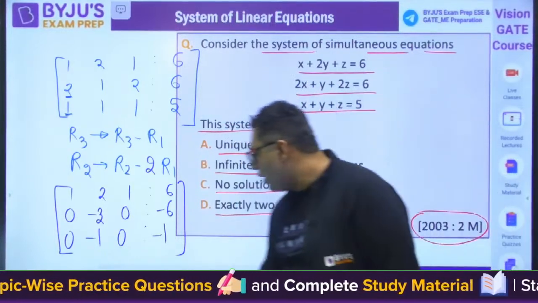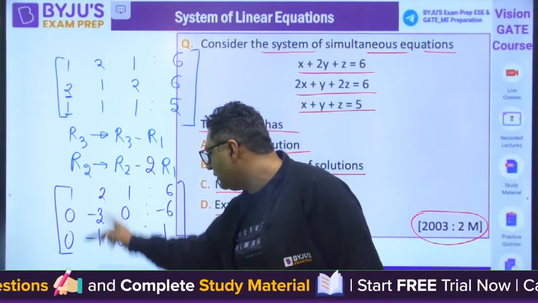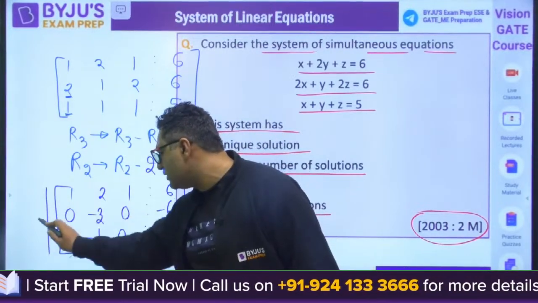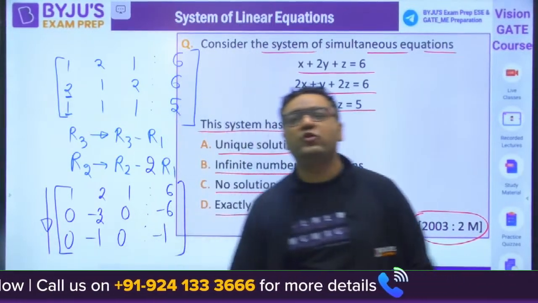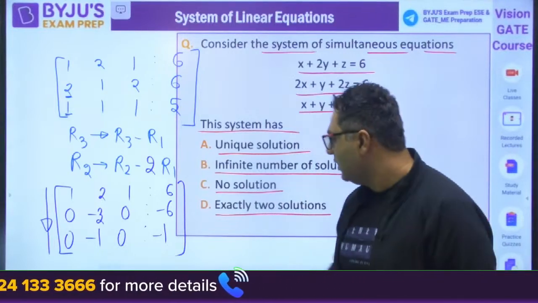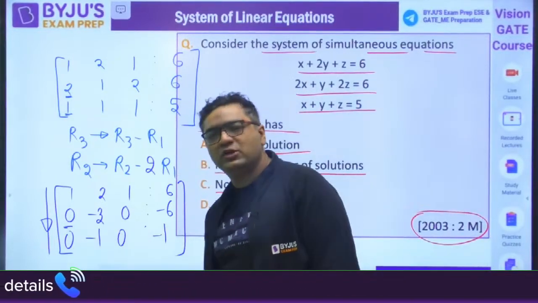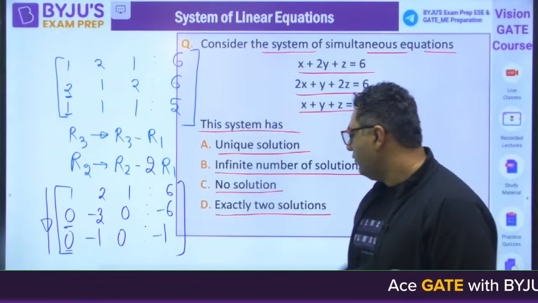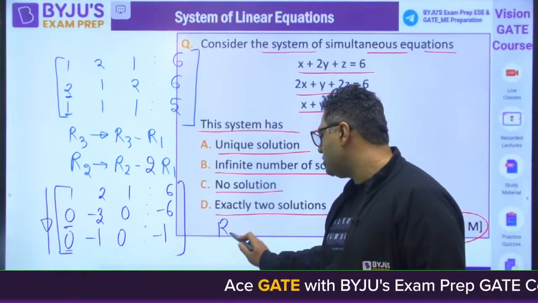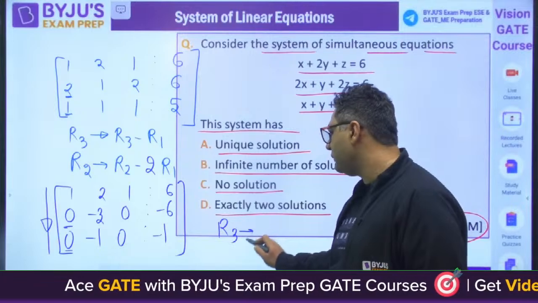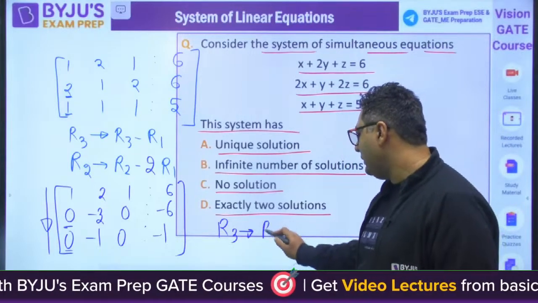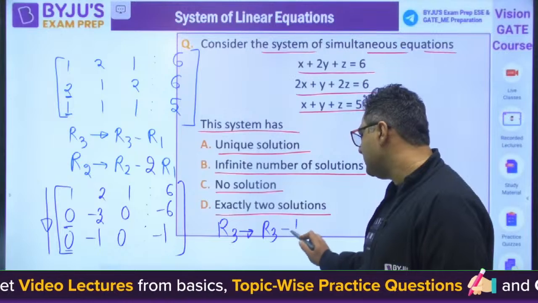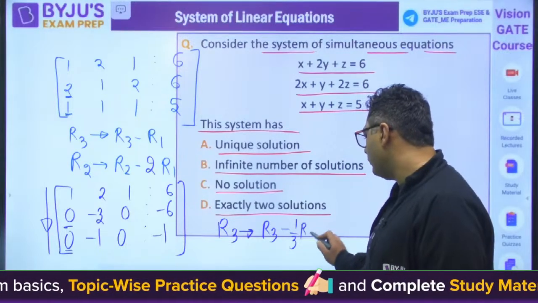Now you can see we have these equations. Row echelon form says that when you go from the first row to the last row, the number of zeros before the first non-zero element should increase. Here we have 1 zero before the first non-zero element, and here also we have 1 in the first row. So it is not the row echelon form. We will go once again for the operation. R3 is operated as R3 minus 1/3 R2.